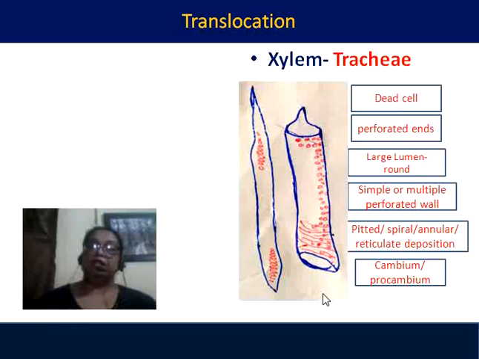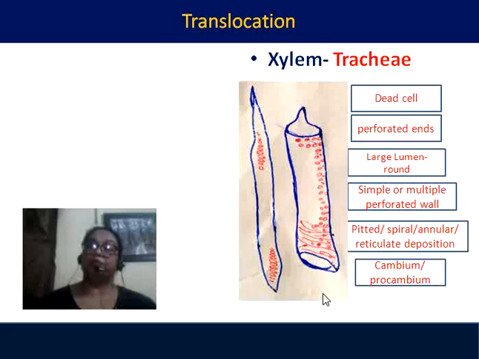They are very significant from the evolutionary point of view, because trachea is a significant step in the development of angiosperms. Trachea is found in angiosperms only, except in the most evolved gymnosperm Gnetum. In some primitive angiosperms like Ranales or Magnolias, we do not find trachea. So trachea is an advanced character.